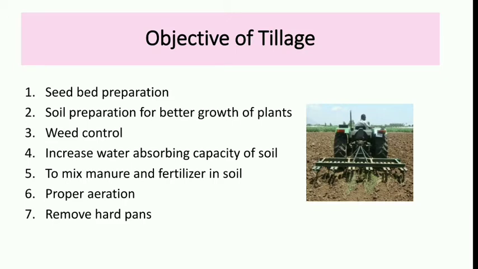Tillage helps to increase the water absorbing capacity of the soil because with the help of tillage the soil is loosened and the space between the soil particles increases. The fifth objective of tillage is that it helps in mixing manure and fertilizer efficiently with the soil. Sixth, tillage helps to maintain proper aeration within the soil because it helps loosen the soil particles. And the last one is that tillage also helps to remove hard pans from the soil.